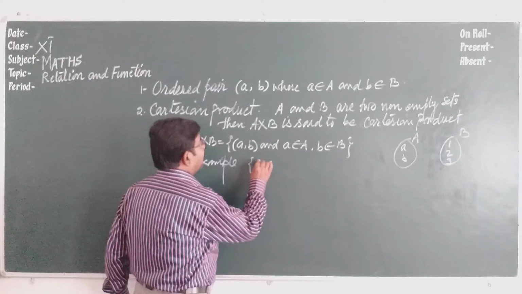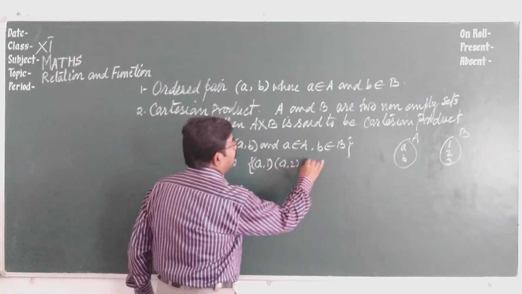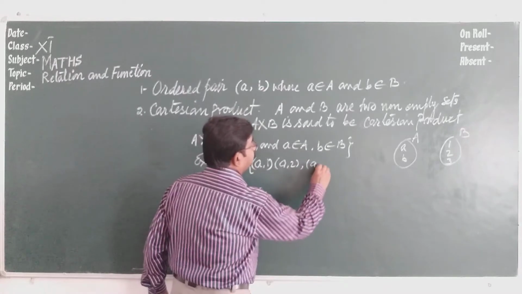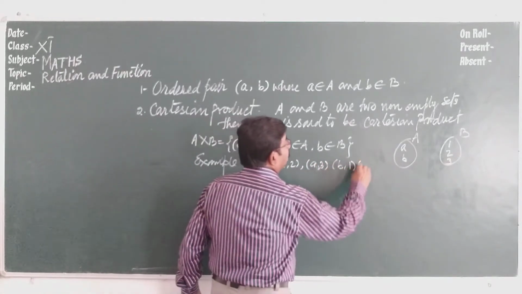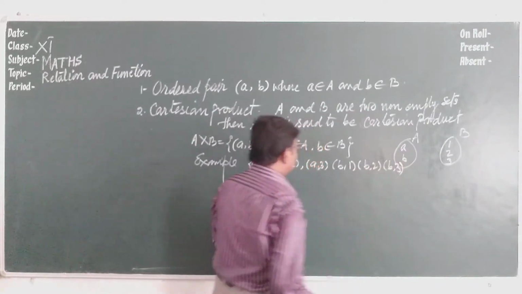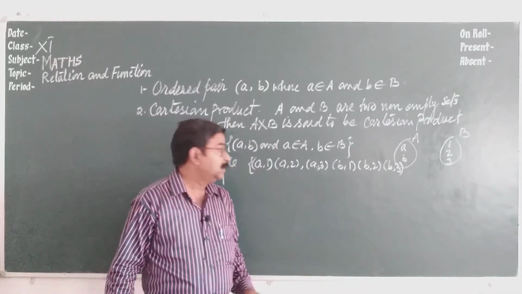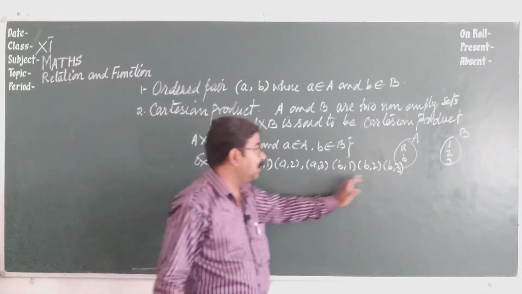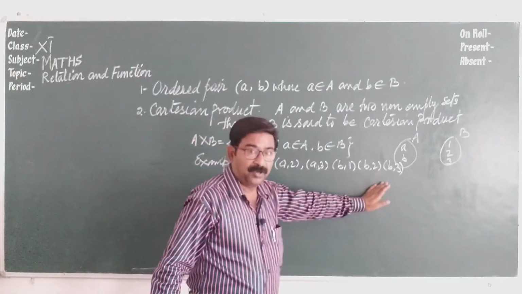So we can write C as A1, A2, A3, B1, B2 and B3. It means these many ordered pairs are possible. So this is the Cartesian product.